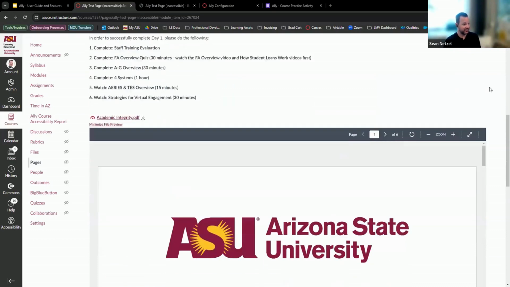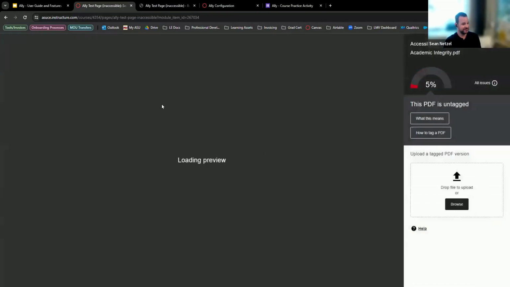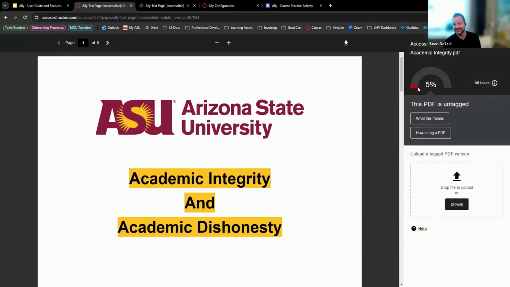As I scroll down though, you'll notice this academic integrity PDF that I have here. This also has a low score. If I click on this, it's only 5%. So this is very low. And the main issue, it says this PDF is untagged. Having a tagged PDF is a whole separate topic. However, that is a huge accessibility issue. Unfortunately, there's no way for me to fix it right here. I can't just immediately tag it in this. I'd have to go to the actual file, and then I'd have to do it myself.